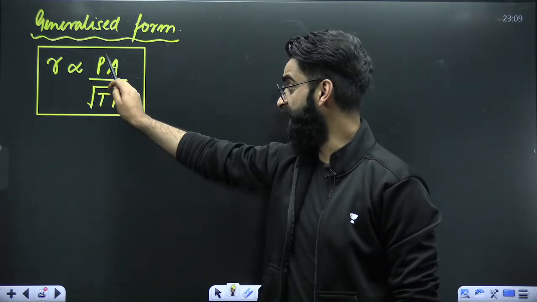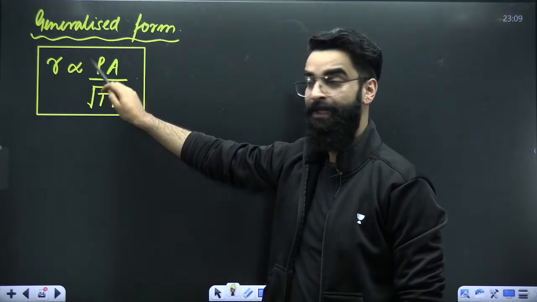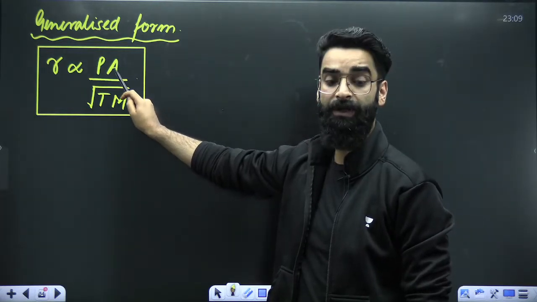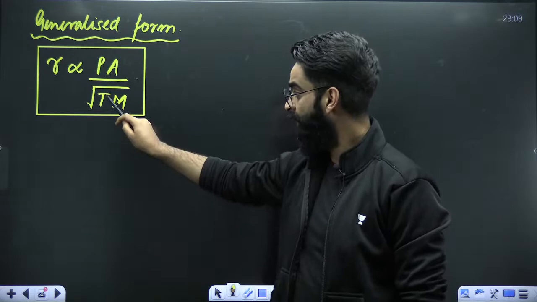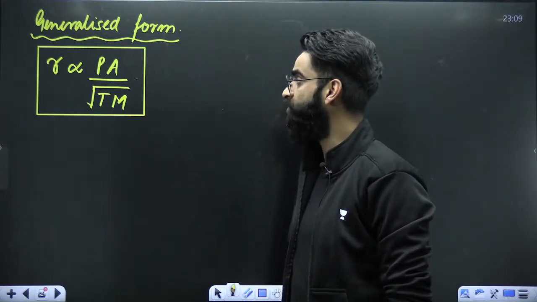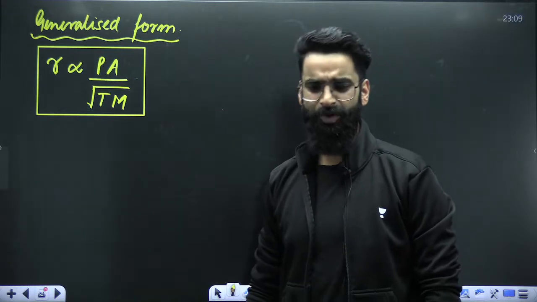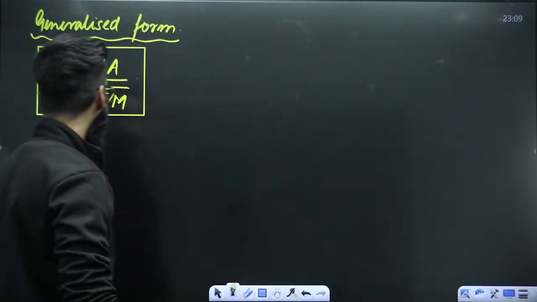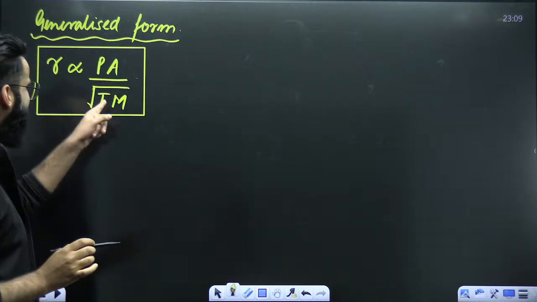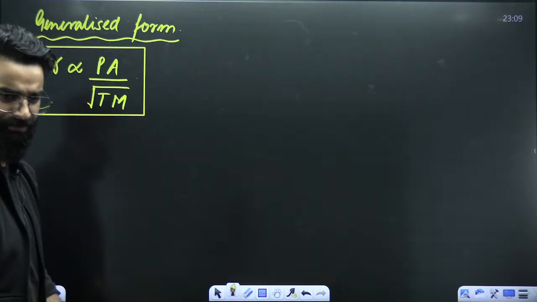Rate of effusion is directly proportional to the pressure of the gas and the area of cross-section of the orifice, the hole from which the gas is coming out. T stands for the temperature of the gas. M stands for the molar mass of the gas. Now you must be thinking: rate of effusion and temperature look like they are inversely proportional to each other, right?